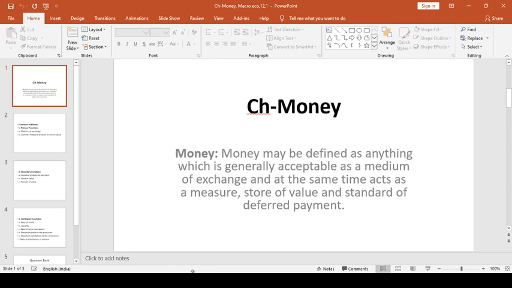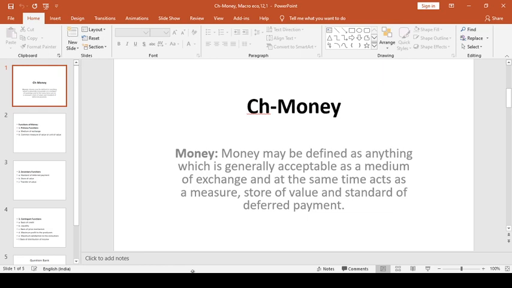In olden days, goods were exchanged for goods. There was no money. A cobbler would make shoes in return for wheat from the farmer. A farm worker would get grains as a reward for his labor, and so on. That time the system of exchange was known as barter exchange system. But with the multiplicity of wants, barter system proved to be an inefficient system of exchange. It is then that we invented money, a common medium of exchange.